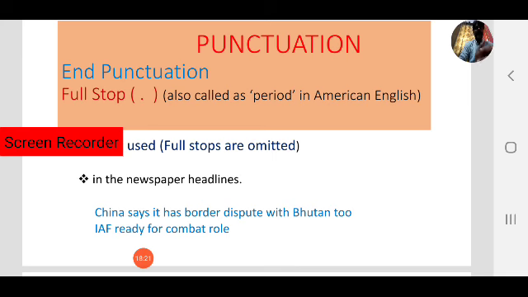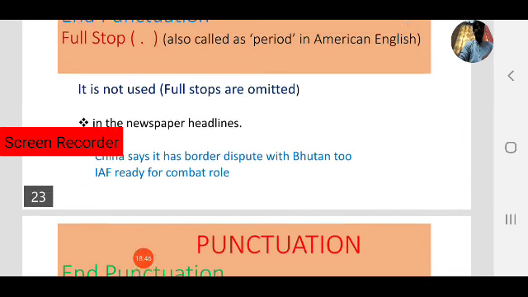Observe the sentence: there is no full stop. Next, IAF ready for combat role. This is another heading. IAF, that is the Indian Air Force, ready for combat role. That is also a newspaper heading, so we don't use a full stop.